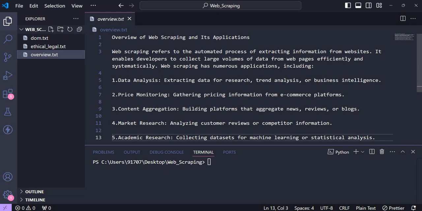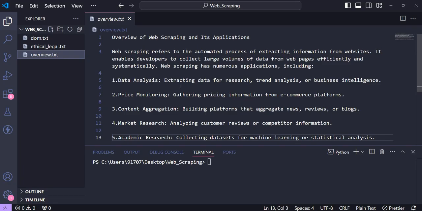Then content aggregation, for building platforms regarding news, reviews, or blog websites. Then market research, to analyze customer reviews, positive and negative. Then academic research, for collecting data sets for machine learning and statistical analysis.